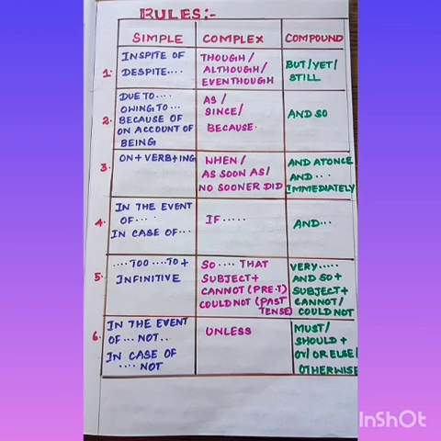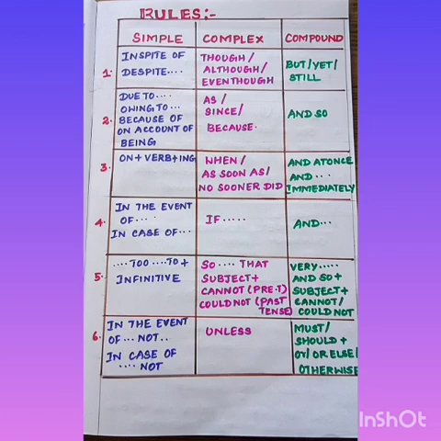So these are the 6 types of basic sentences which you have to register in your minds. So let me repeat once again. Type 1: in spite of, despite, though, although, even though, but, yet, still. Type 2: due to, owing to, because of, on account of, being, as, since, because, and so.